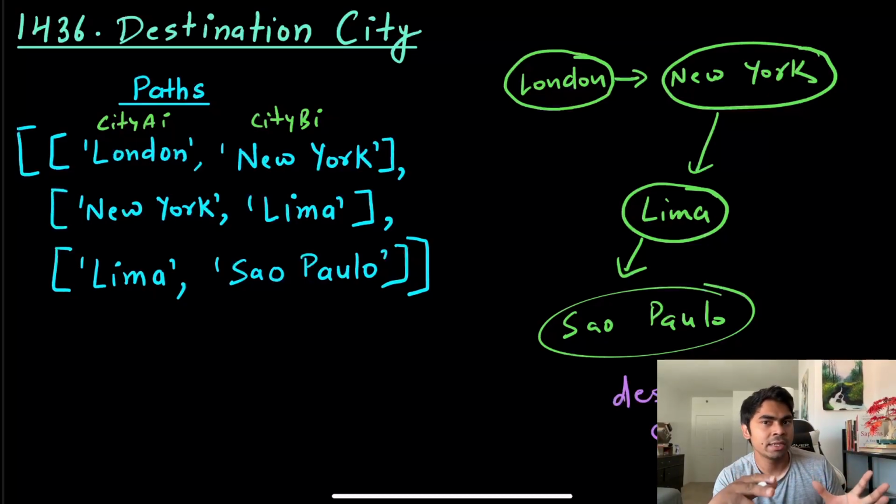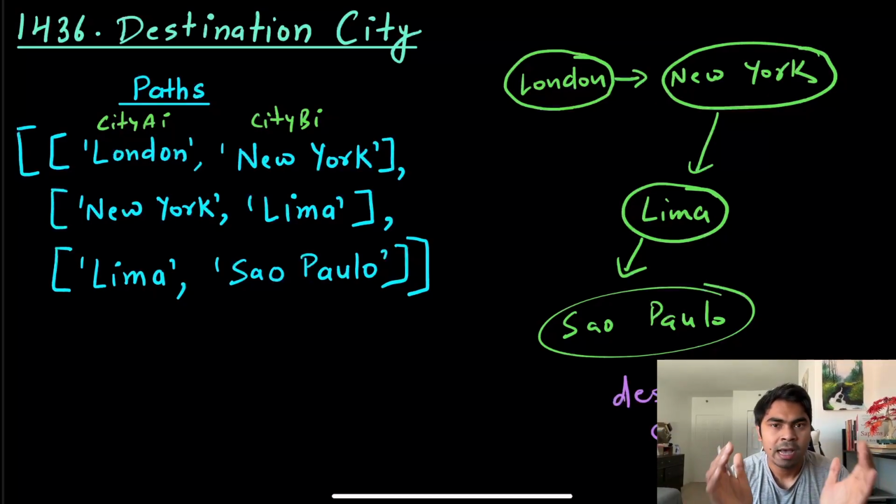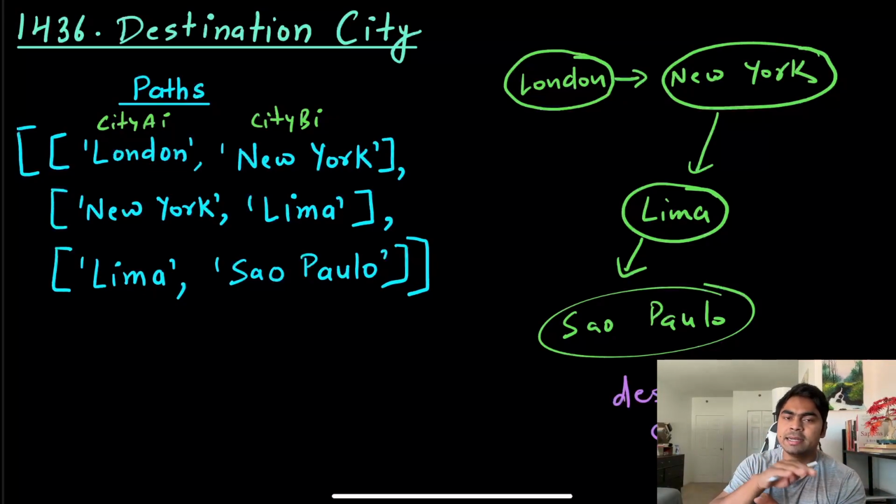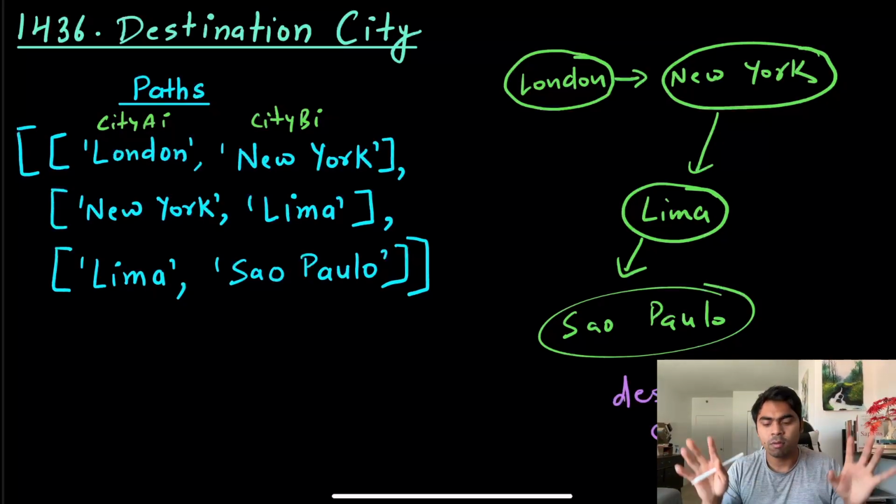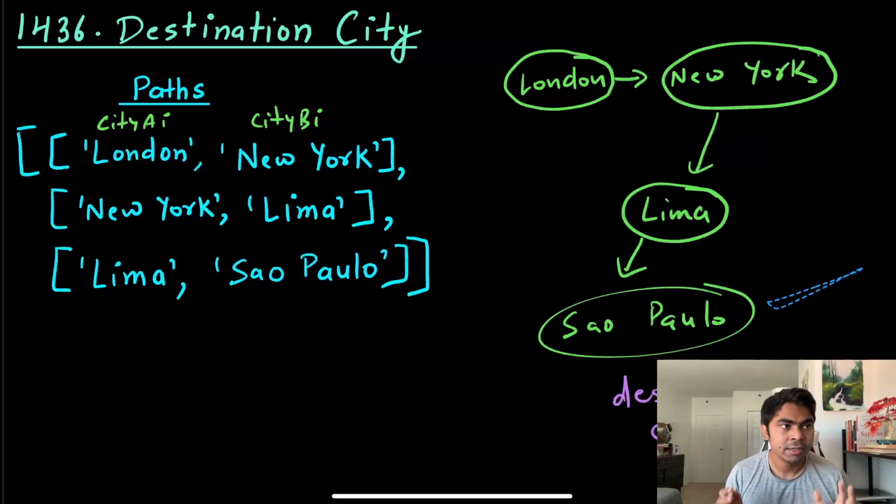Basically we're creating this city map, which is a hash map where the key is the node or city, and next to it all the cities that this city leads to. So if there is an outgoing edge from London to New York, then we will have New York as a value next to London. In the end, given all these cities mapped inside our hash map, if there is a city that does not have a value, that is our destination city.